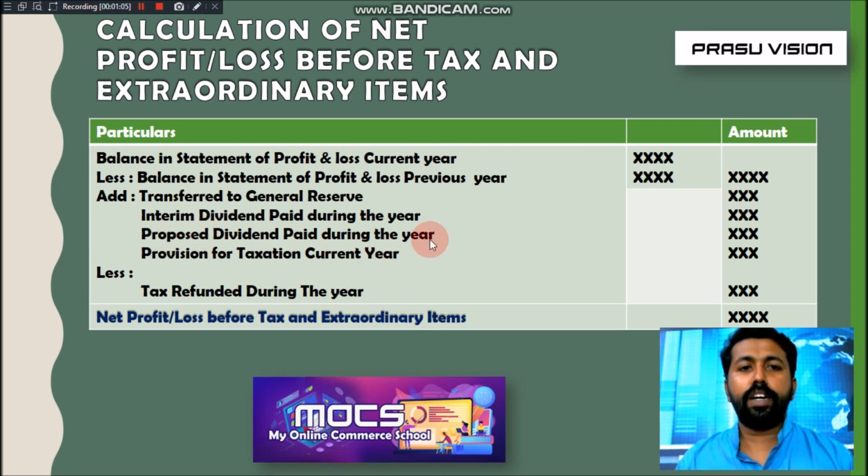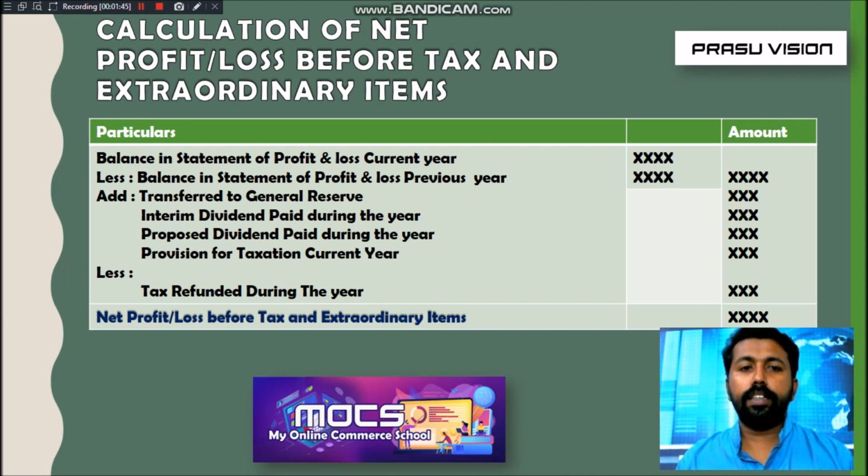This is one of the confusing factors. We will think that the current year's value of proposed dividend will be given in this year. But that is wrong. We have to take the value of the previous year's proposed dividend to add in the calculation of net profit or loss before tax and extraordinary items. What is the reason? It is very important. You have to be very careful.